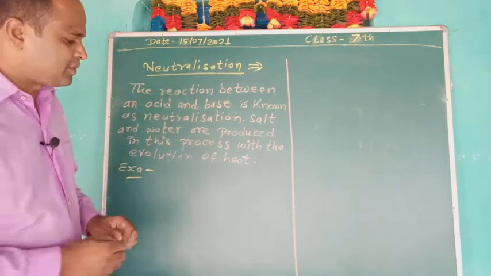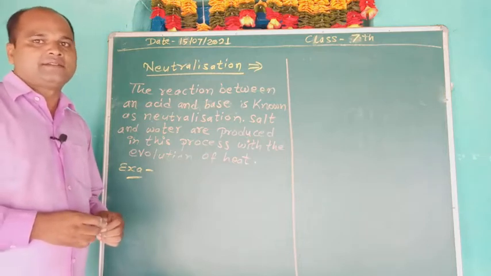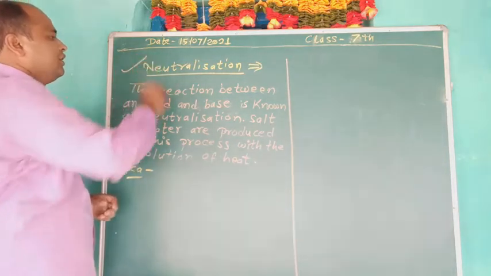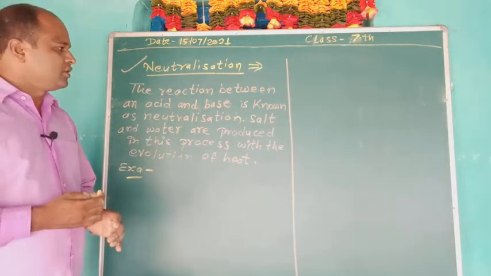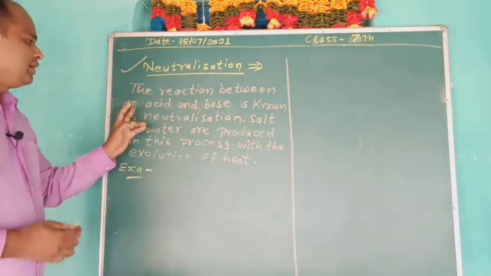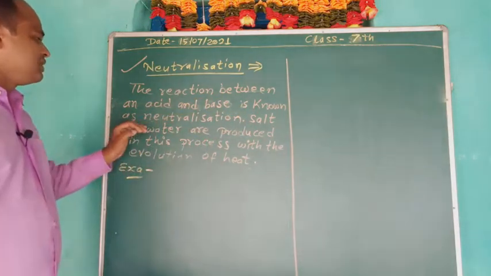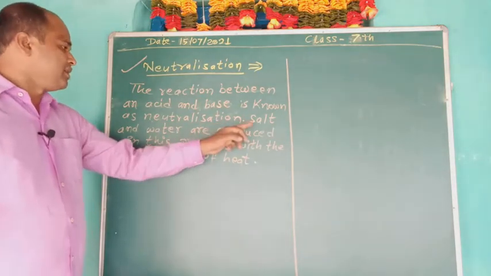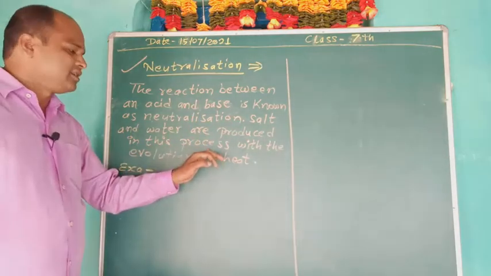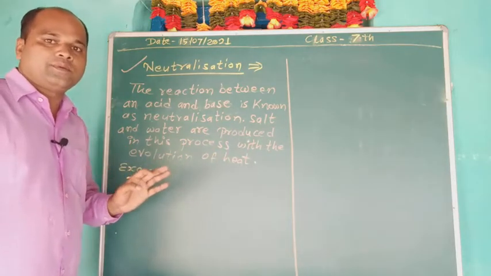Today I will teach chapter number 5, acids, bases and salts. Today's topic in this chapter is neutralization. So what is neutralization? The reaction between an acid and a base is known as neutralization. Salt and water are produced in this process with the evolution of heat. I hope you understood, all of you.